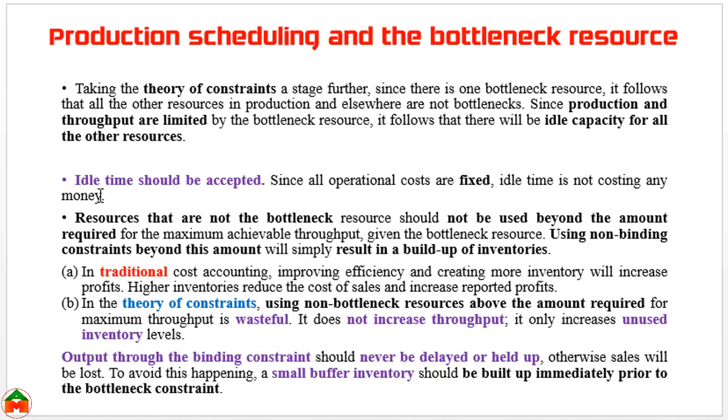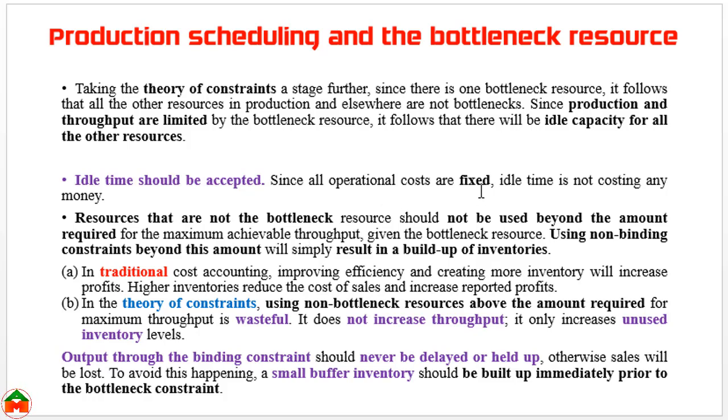That's why idle time should be accepted: since all operation costs are fixed, idle time is not costing any money, because in throughput accounting we consider that all costs except the material cost are fixed costs.